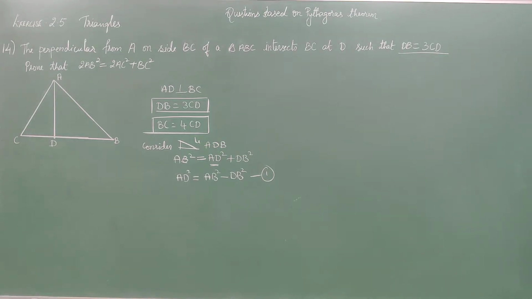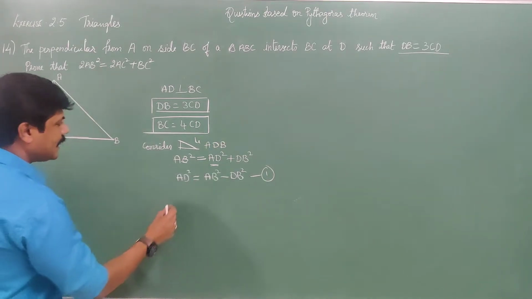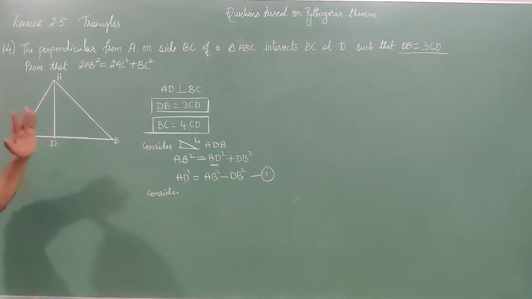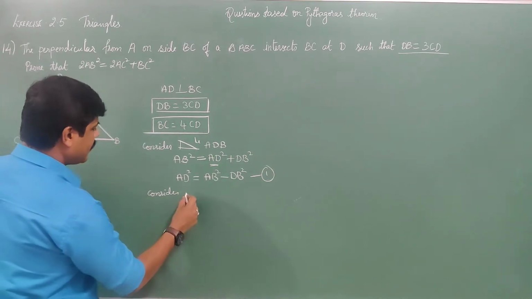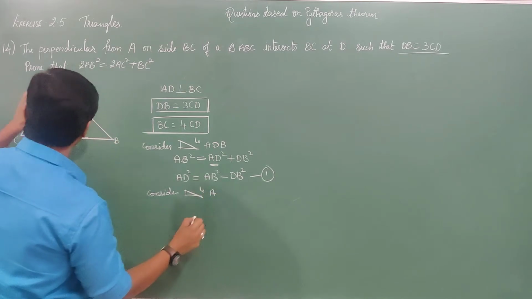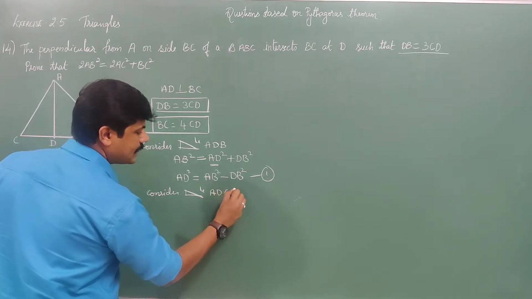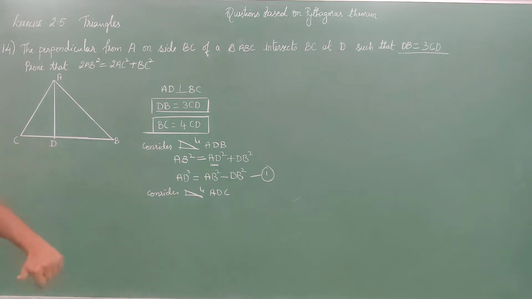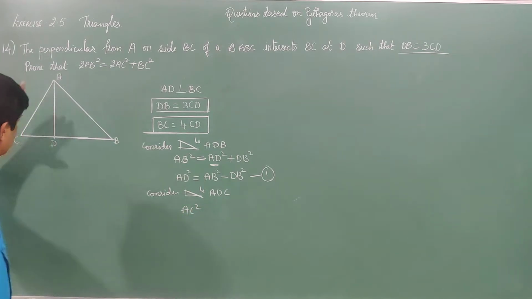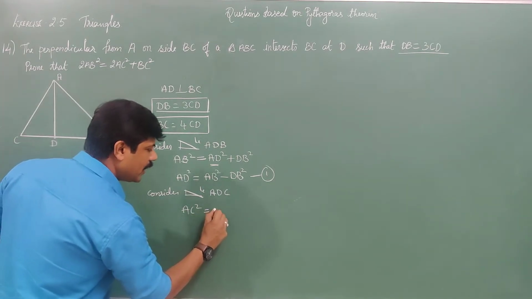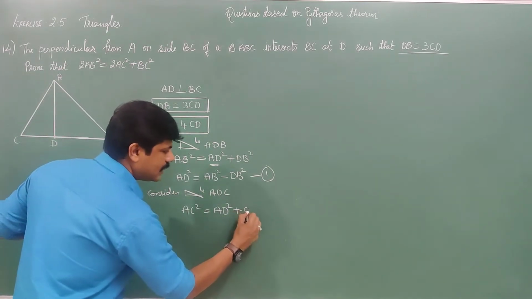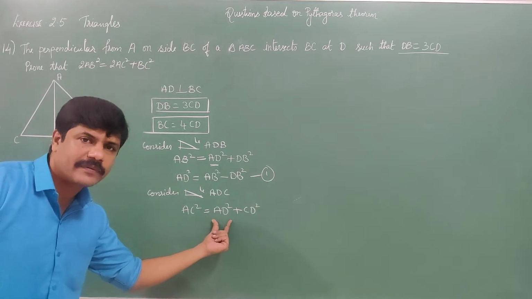Now consider triangle ADC. Consider what kind of triangle it is? Right angle triangle. Why? Because AD is perpendicular to BC. Okay. Consider right angle triangle ADC. So from triangle ADC, after applying Pythagoras theorem, you will get AC square because AC is the hypotenuse. AC square is equal to AD square plus CD square.